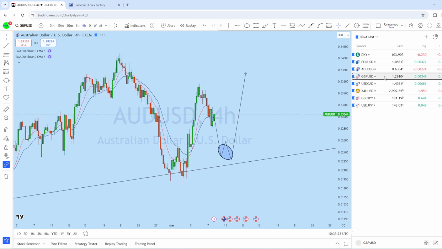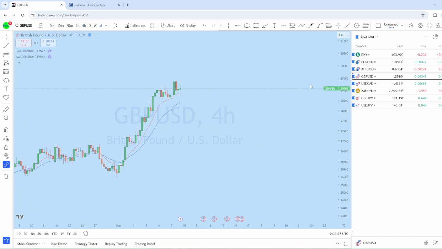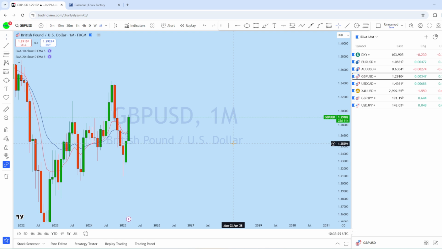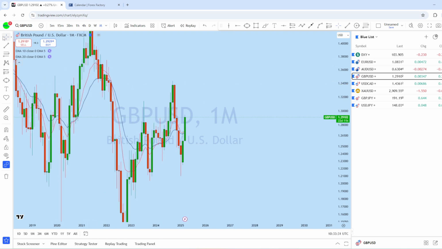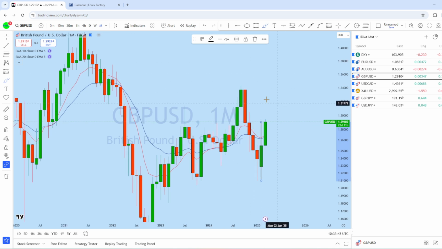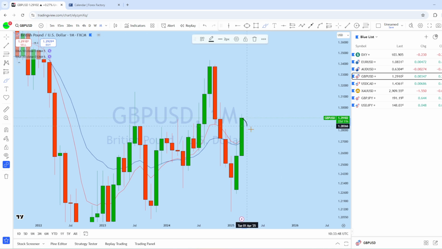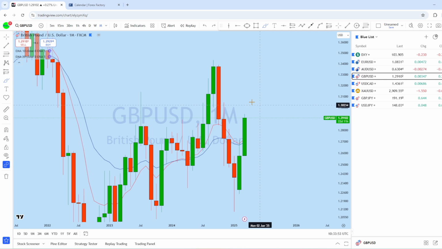Now let's look at British Pound US Dollar to see what kind of trading opportunity we might have. Looking at the monthly on GBPUSD, what we can see on British Pound US Dollar is this move on GBPUSD, a pretty strong drop, followed by a bullish impulse. Now the previous monthly candle on GBPUSD is so far strong bullish price action, expecting an initial pullback and then continuation to the upside to create a new higher high.